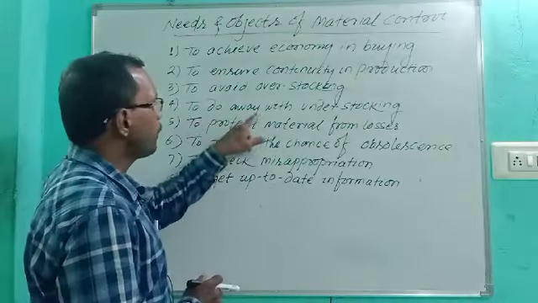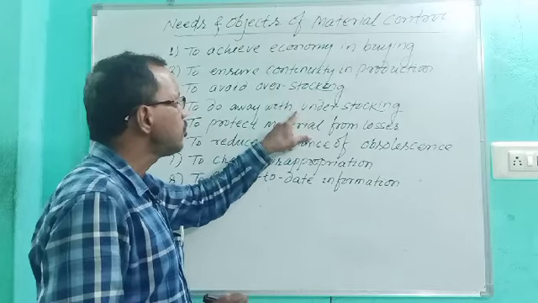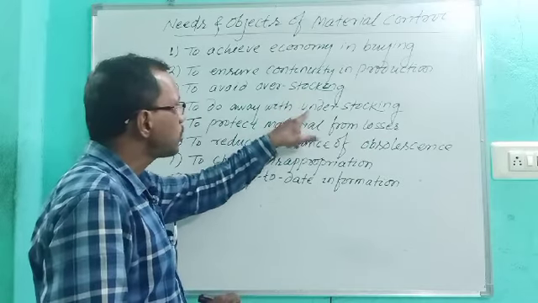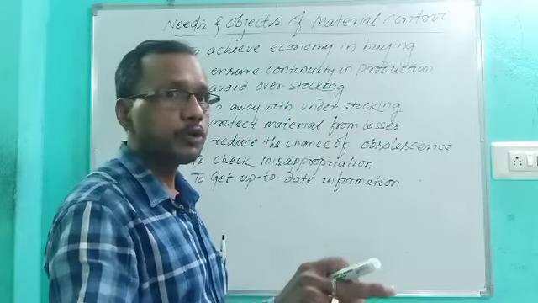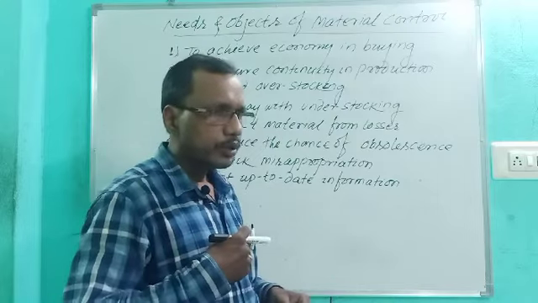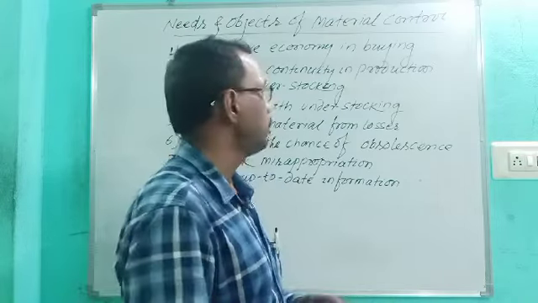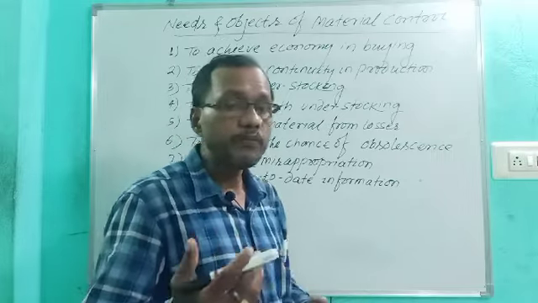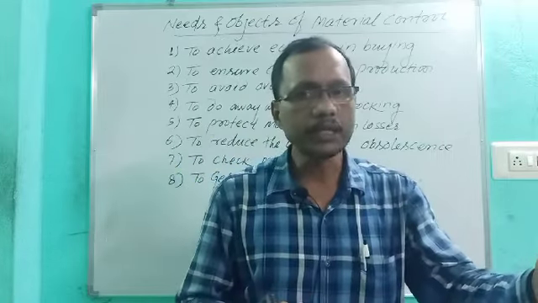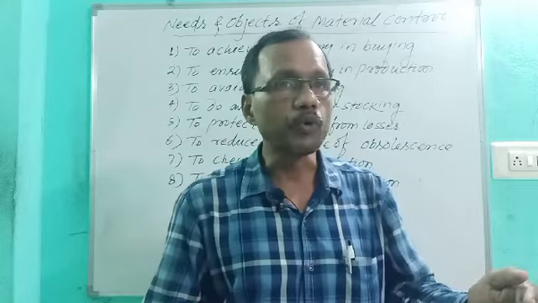Next one is to do away with understocking. This is exactly the opposite of overstocking. Understocking leads to stoppage of production, because if the organization is not alert in maintaining the stock position, it becomes difficult to run production in a continuous flow.